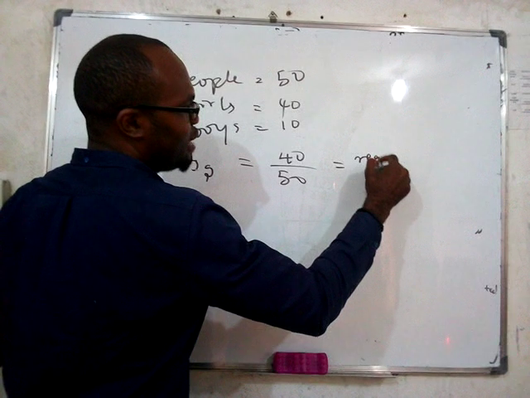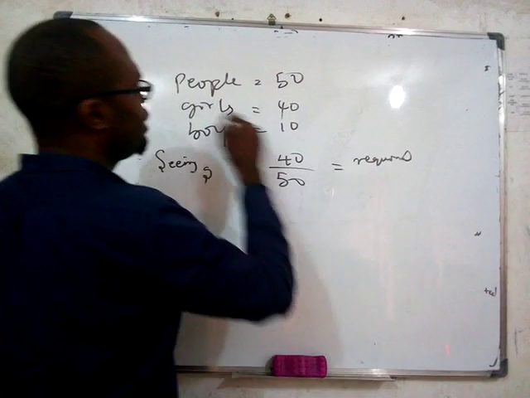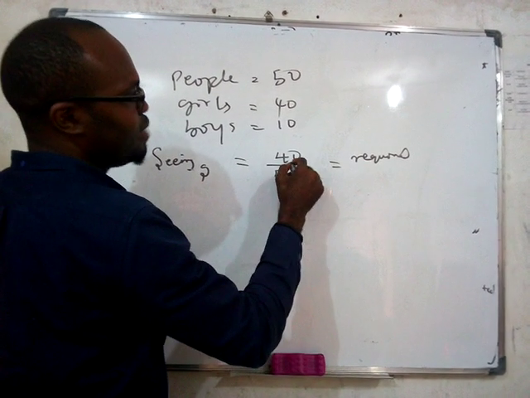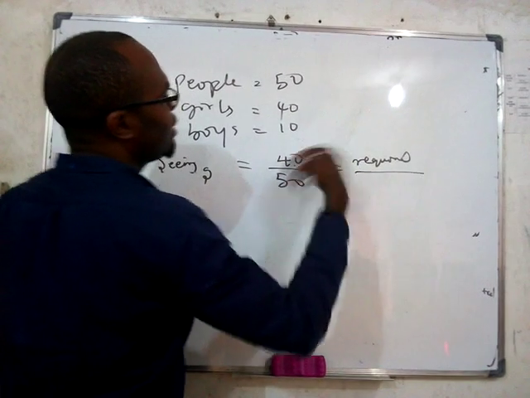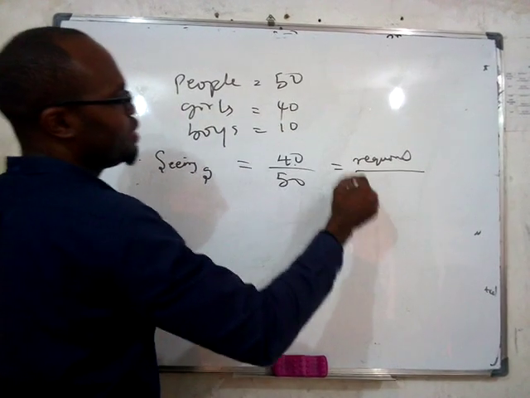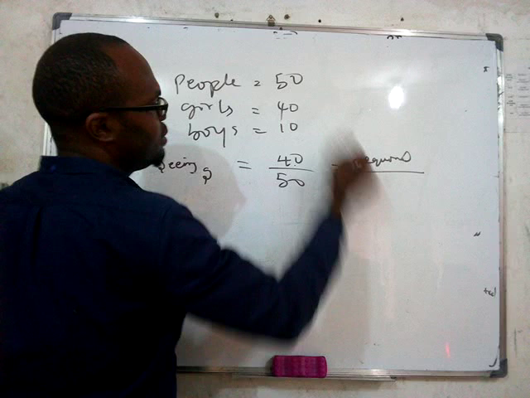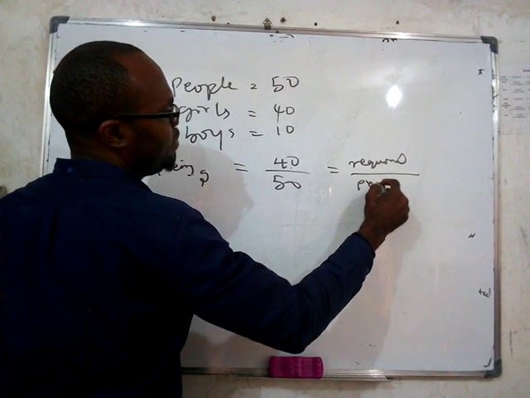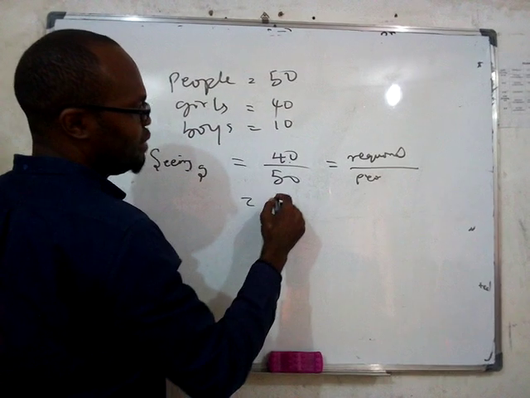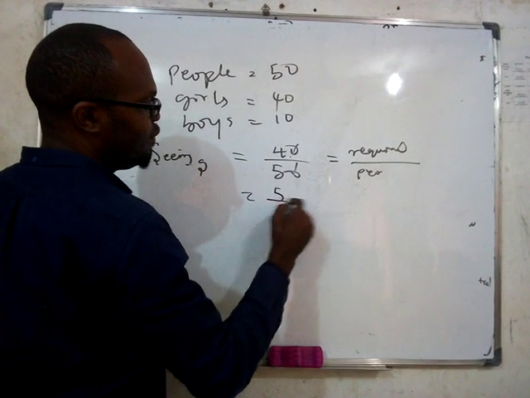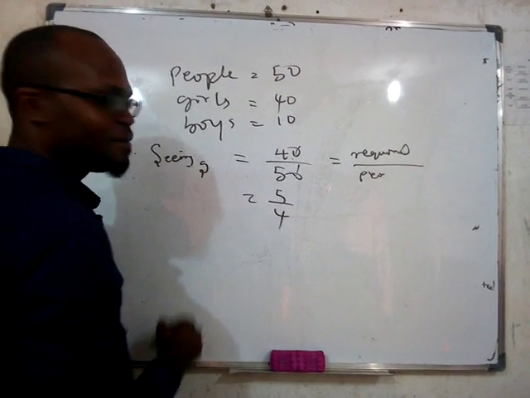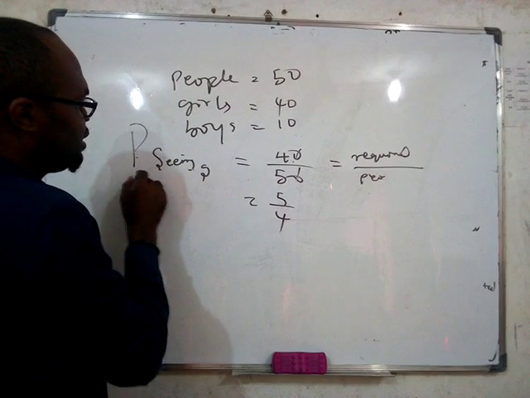Because the required outcome, the one I require to see, is girls, is it not? Yes. And girls are 40. And what is the total possible outcome? 50, is it not? Yes, which is the people. So if I divide through, I will have 4 over 5, is it? Yes. This is the probability of me seeing a girl.